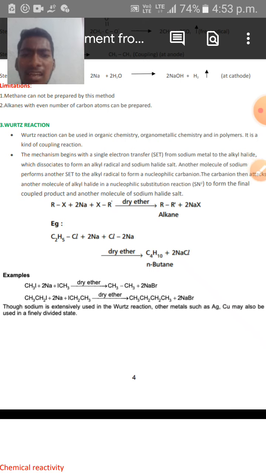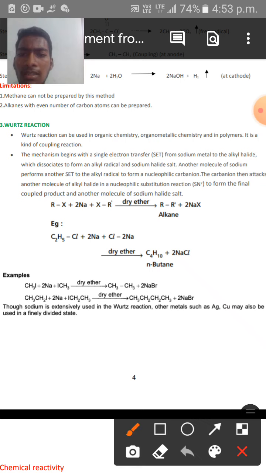See the general reaction equation given over here. When 2 moles of alkyl halide are taken along with 2 moles of sodium metal in the presence of dry ether, what happens? A higher alkane is prepared, that is R-R', along with sodium halide.